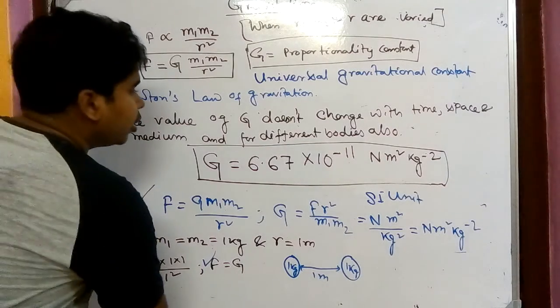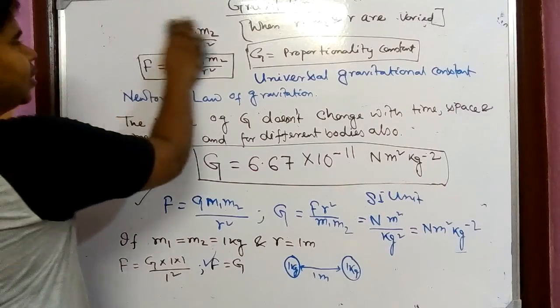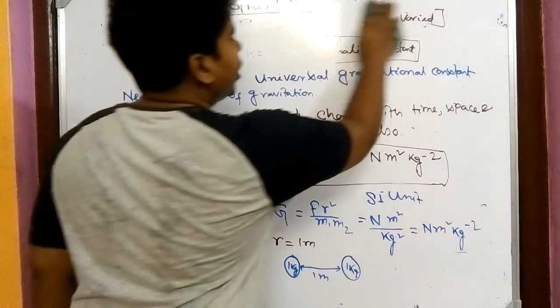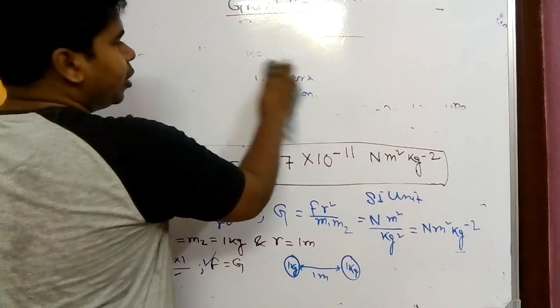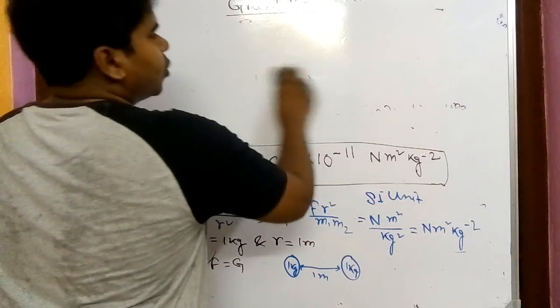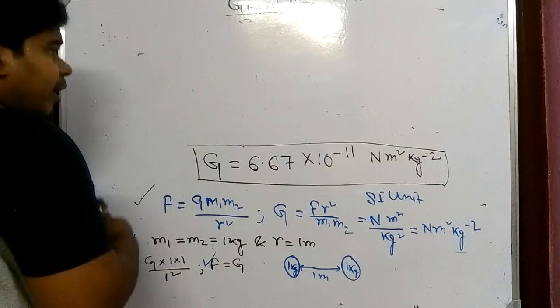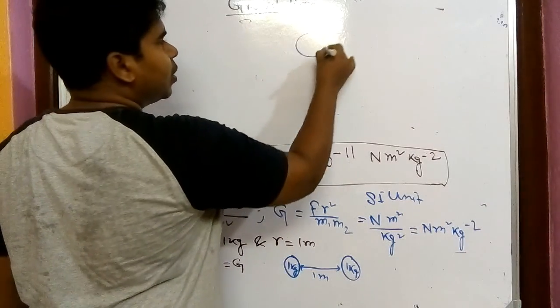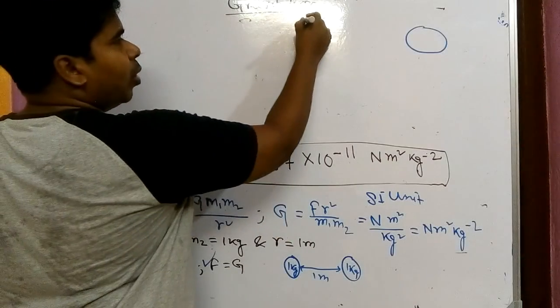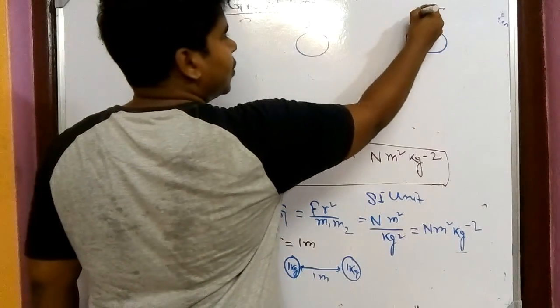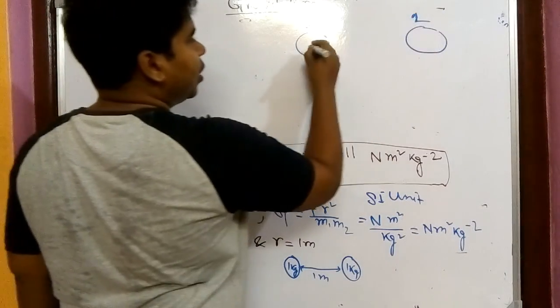Now, I'm just telling you one more small interesting thing. When we are talking about two bodies, this is body number 1 and this is body number 2.